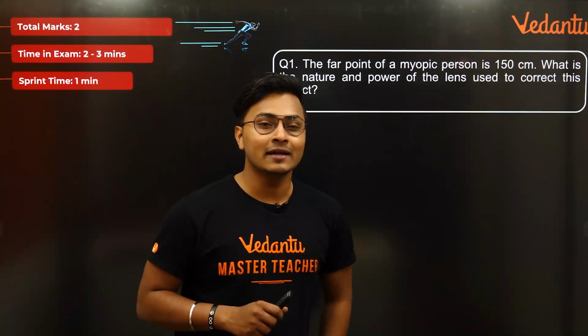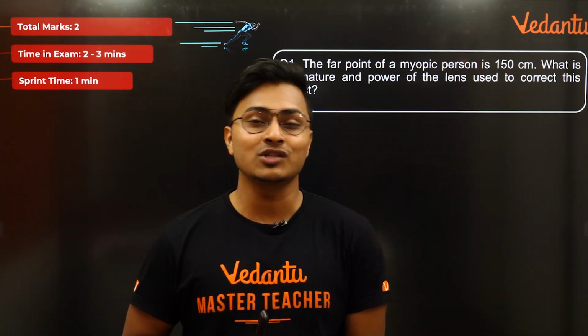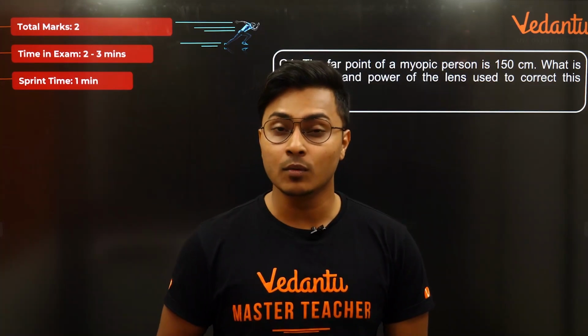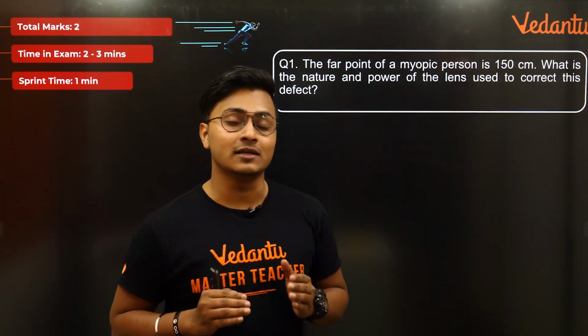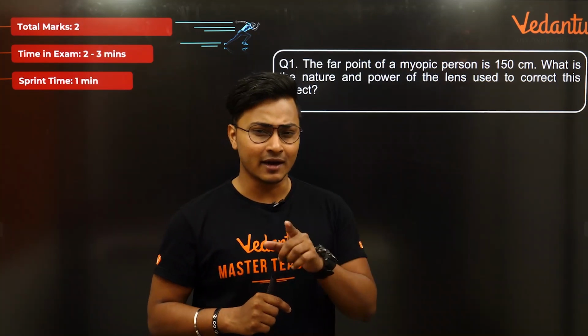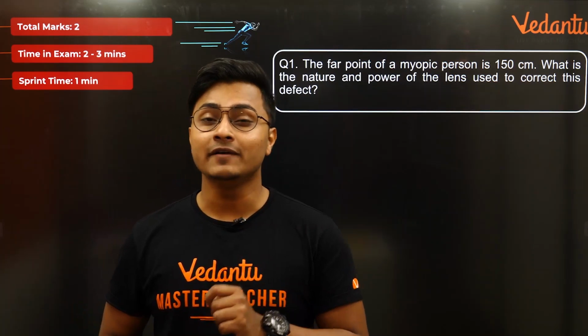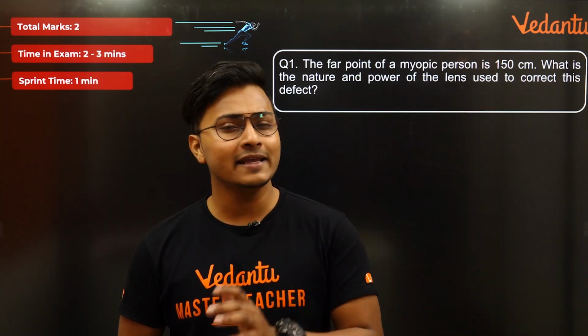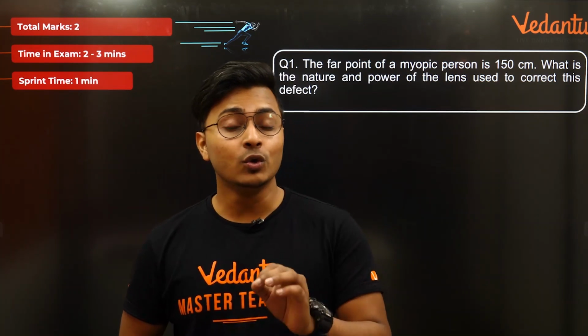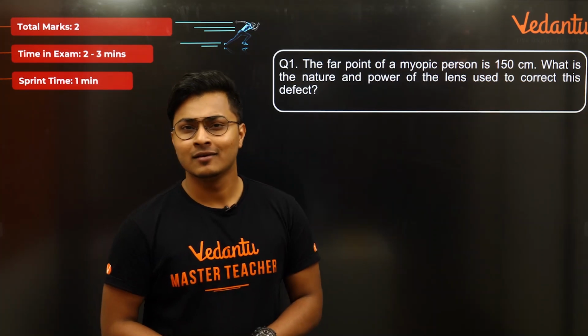Now this question carries a straightforward 2 marks from this particular chapter, that is Human Eye and the Colourful World, and it's one of the most confusing questions for a lot of the students out there, isn't it? ध्यान से पढ़ना. The far point of a myopic person is 150 centimeter. What is the nature and power of the lens used to correct the defect?